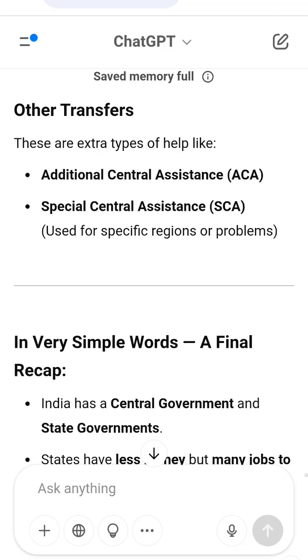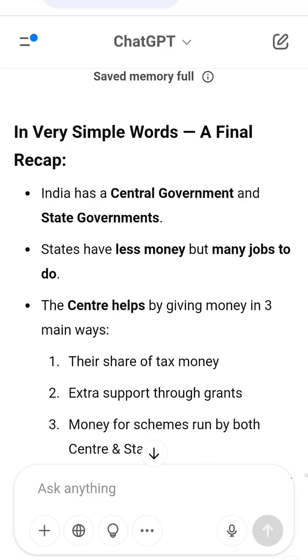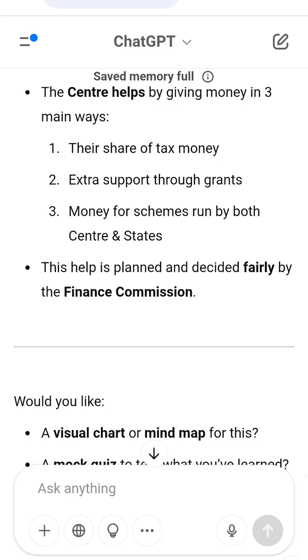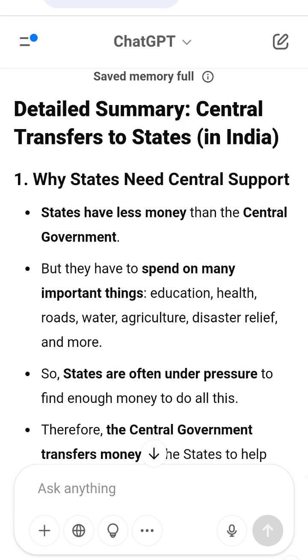Centrally sponsored schemes, CSS. These are programs started by the centre, but implemented in the states. Funding is shared. Centre gives the major part, states give a smaller part. Examples: Swachh Bharat Mission, Midday Meal Scheme, PM Awas Yojana, Housing, National Health Mission.